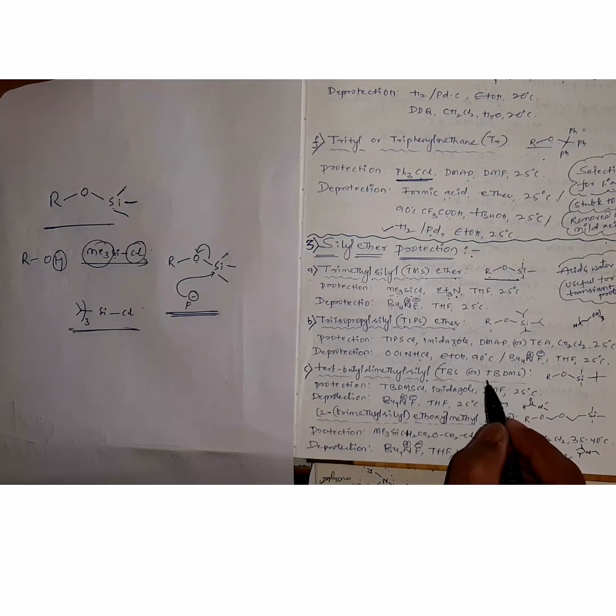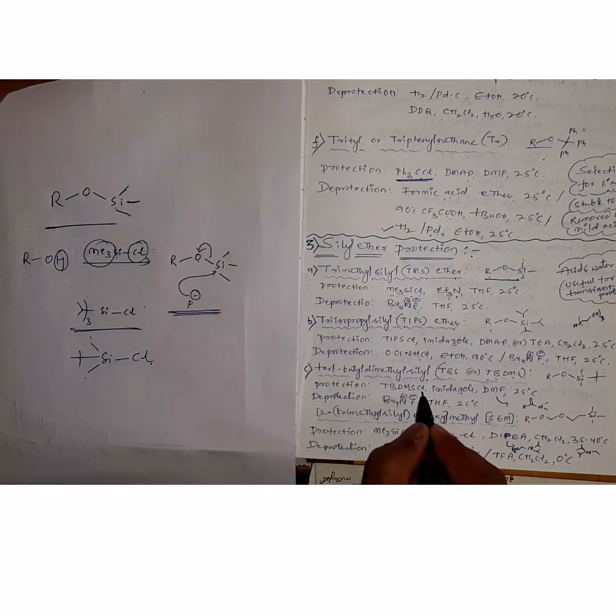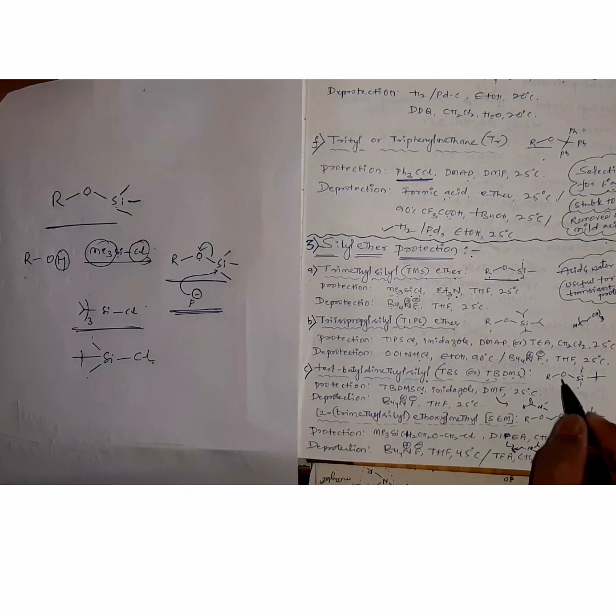Next, coming to the third type of silyl ether protection, tertiary butyl dimethyl silyl ether protection. This is also called TBDMS. We have one tertiary butyl group, and we are using tertiary butyl dimethyl silyl chloride. It is a silyl halide, used in presence of a base like imidazole. That again gives us the required silyl ether protection, which can be deprotected with tetrabutyl ammonium fluoride treatment in presence of THF solvent.